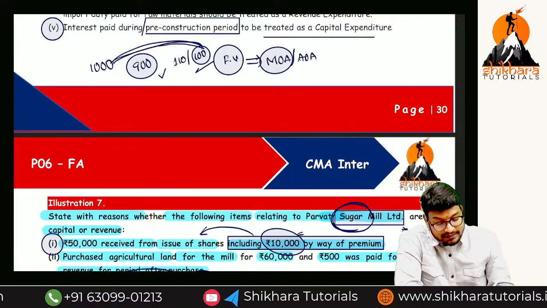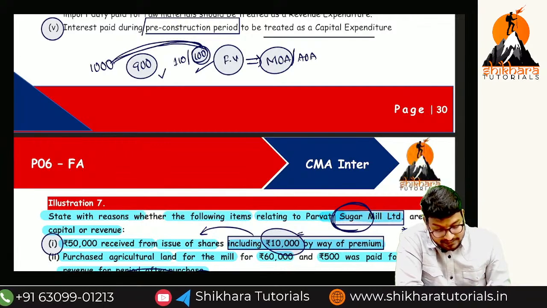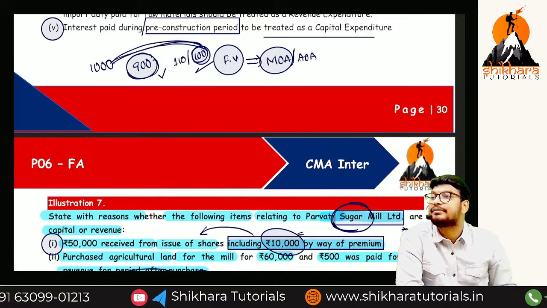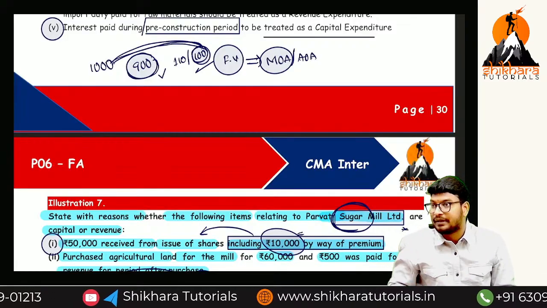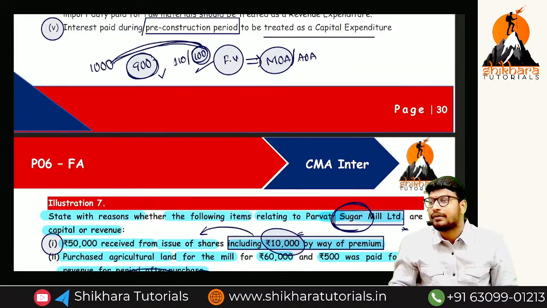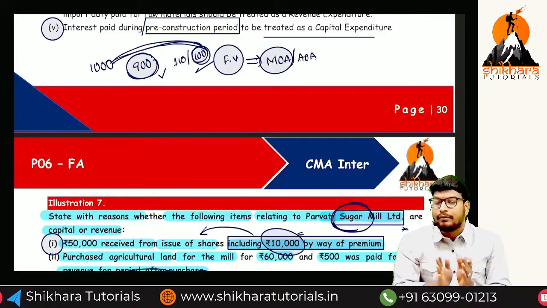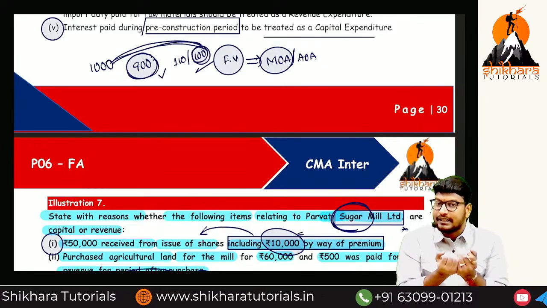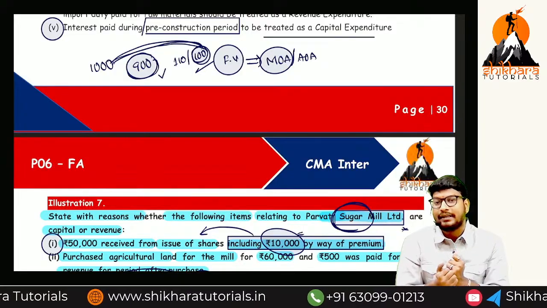But this 100 rupees is called capital, and this 900 rupees is called securities premium. Only the face value is transferred to the capital. The remaining amount we transfer to another name called securities premium. Whatever name we call it, at the end we are receiving the amount from the public. So this is called a capital receipt.